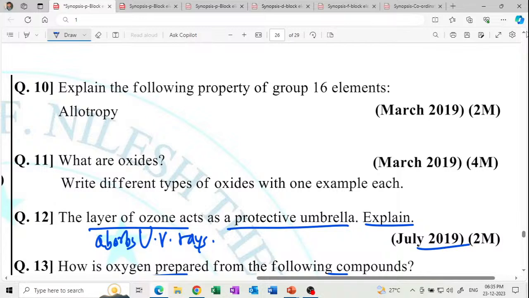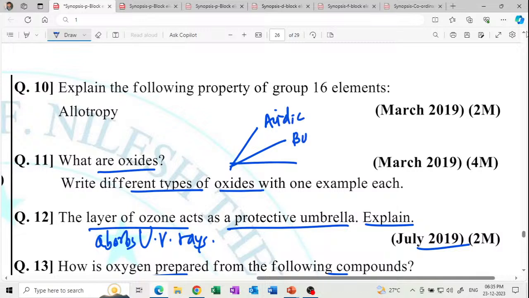What are oxides? Write the different types of oxides with one example each. What are the different types? Acidic oxides, basic oxides, amphoteric oxides. And write one example of each. At least you should be able to write one example. Get it?